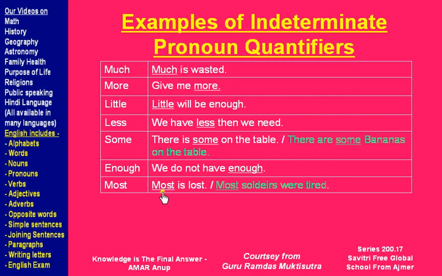So you have to look at the whole sentence to see if it is a pronoun or adjective or something else. Similarly, we do not have enough is another indeterminate pronoun quantifier.